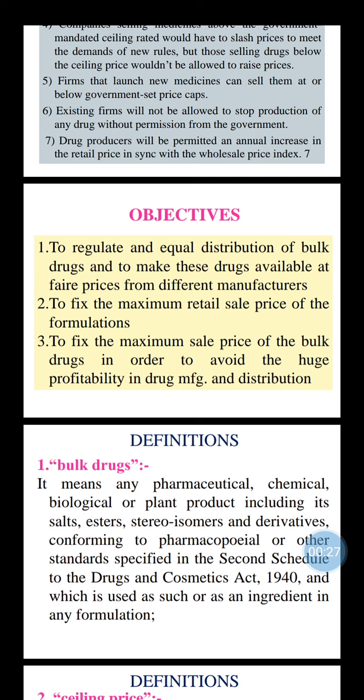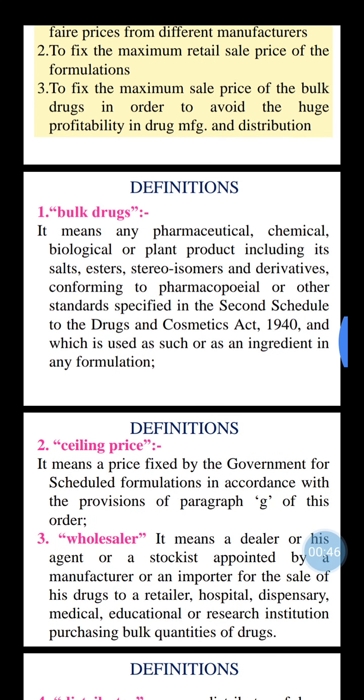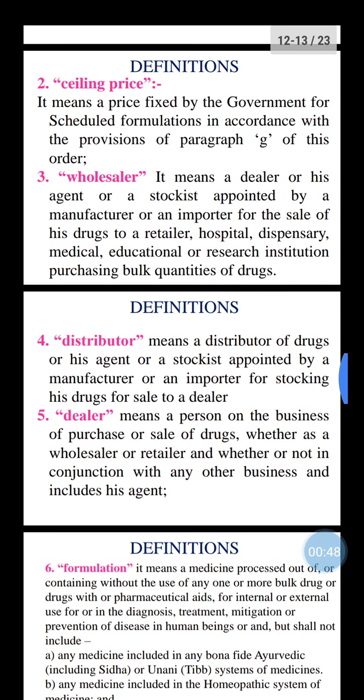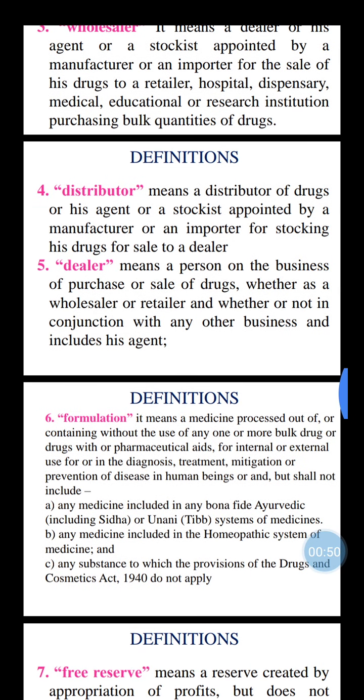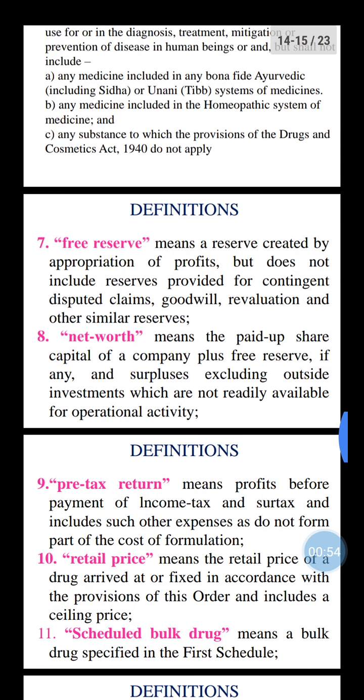available at a fair price from different manufacturers, to fix the maximum retail price of the formulation, and to fix the maximum sale price of the bulk drug in order to avoid huge profitability in drug manufacturing and distribution. In that you saw the definitions of bulk drug, selling price, wholesaler, distributor, dealer and formulation. Today we will discuss the remaining definitions. First, free reserve.